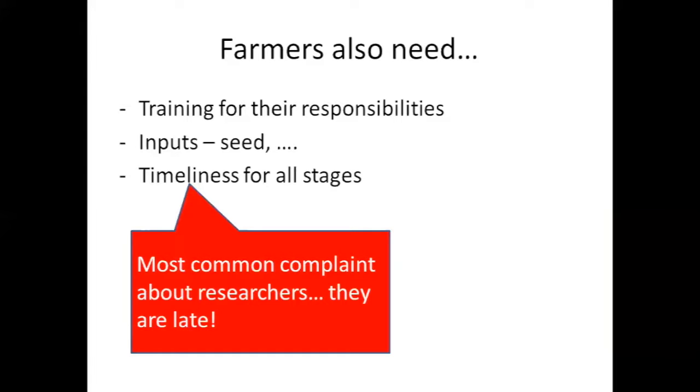So being on time is really important, and that means you have to make sure that you've left enough lead up time for things like the training or getting the inputs together and delivering them to the farmers, that you've done all that sufficiently early that you're not going to be accused of delaying farmers in what they think is the best time to do field work.